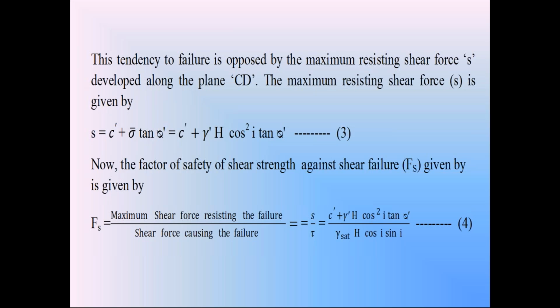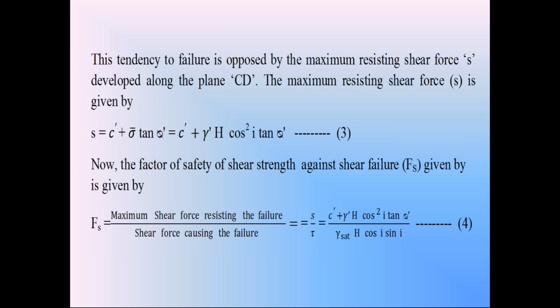Dear students, we completed the stability analysis of cohesive soil slope for all three conditions: dry condition, submerged condition, and also seepage flow condition. So with this, in unit 2, we discussed the infinite soil slope for cohesionless soil and also for cohesive soil.